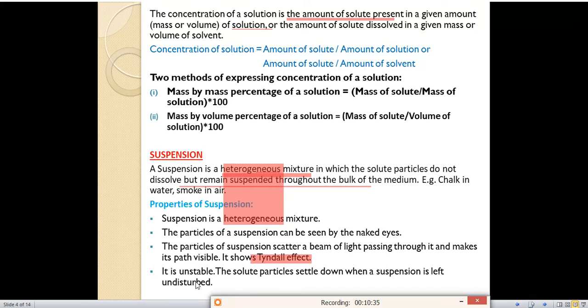It is unstable. The solid particles settle down when a suspension is left undisturbed. For example, the chalk in water solution. If we leave the solution for some time, the chalk particles will settle down at the bottom. So suspension is an unstable type of mixture.